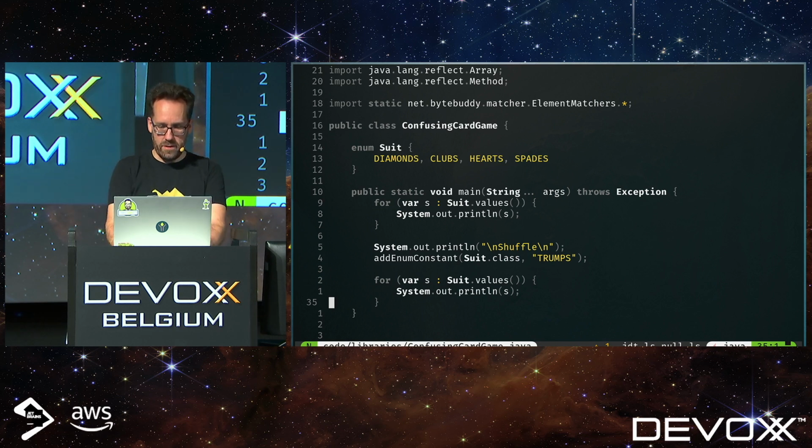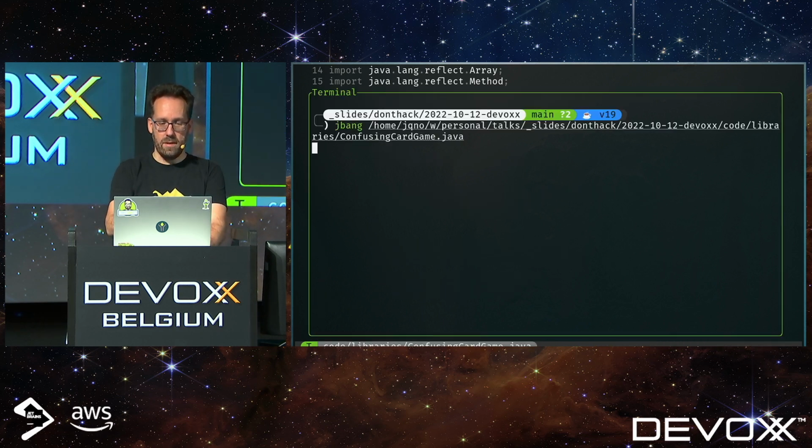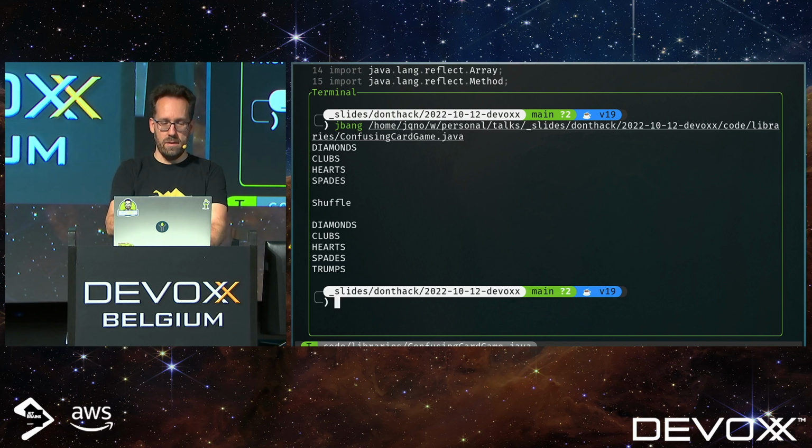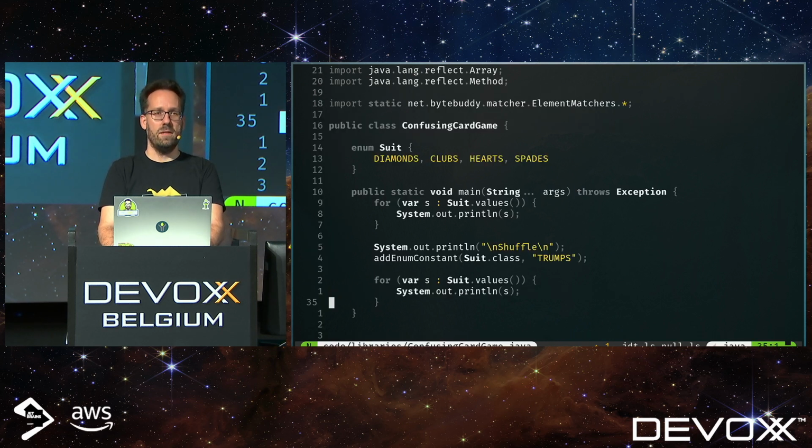So for my next card trick, I'm going to add something. So first it prints out the 4 suits, then it prints shuffle. You may have noticed it takes a little while. This is an expensive operation. And now we have an extra suit in our enum. And remember, we can just do this at runtime. Isn't that cool?